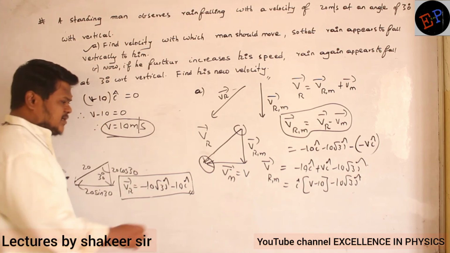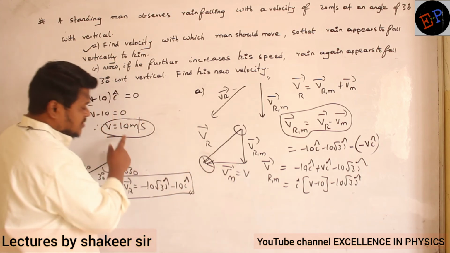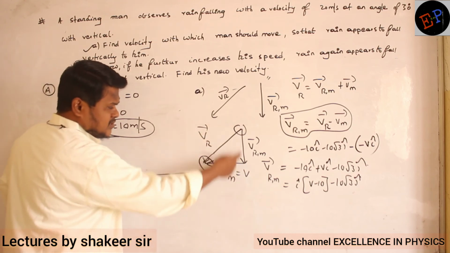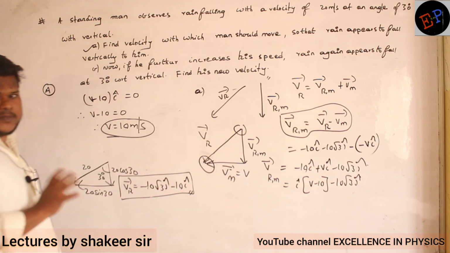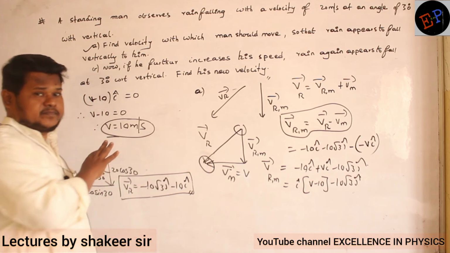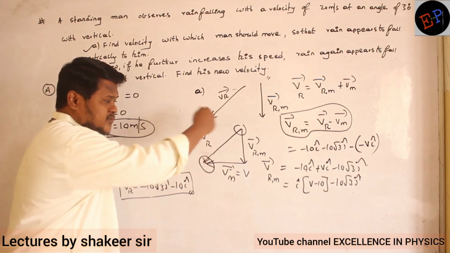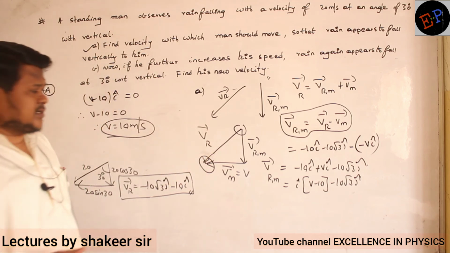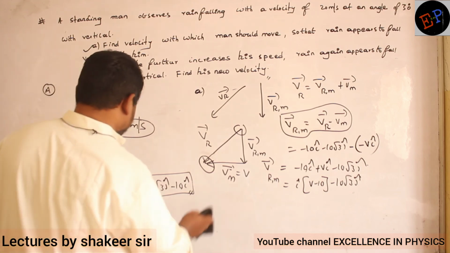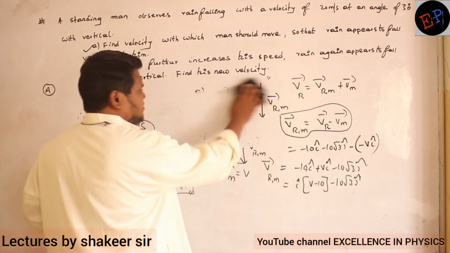Now see here, when he is traveling with 10 in the west direction, then rain is appearing to fall in the vertical direction. Now this person, in the same direction, should increase his speed, so rain again appears to fall at an angle of 30 degrees. It doesn't mean that this is the same diagram. Now the diagram will change. How will the diagram change? Let us try to understand.